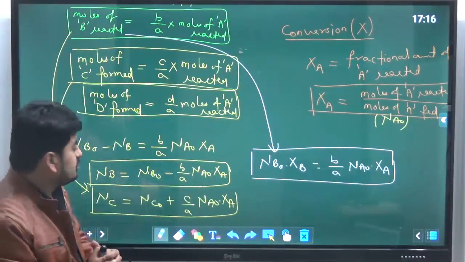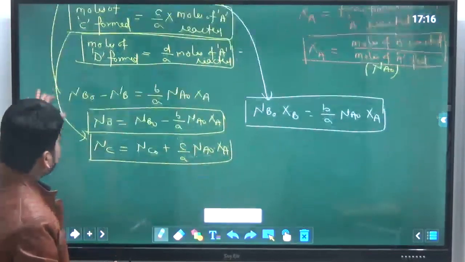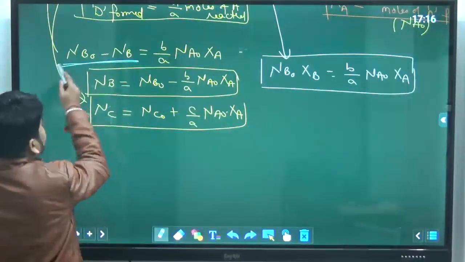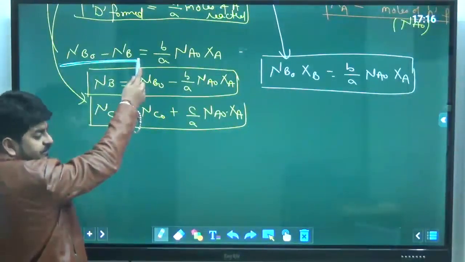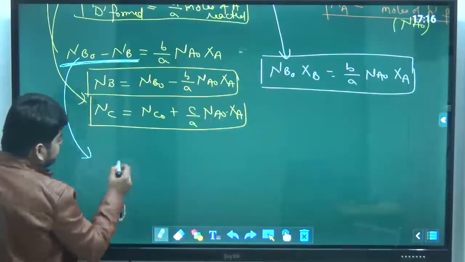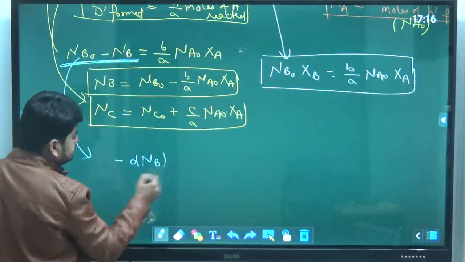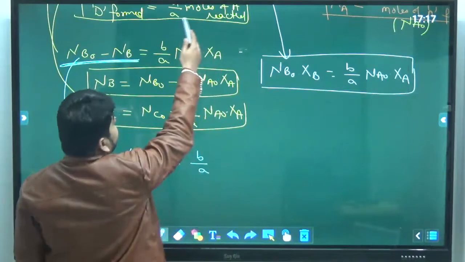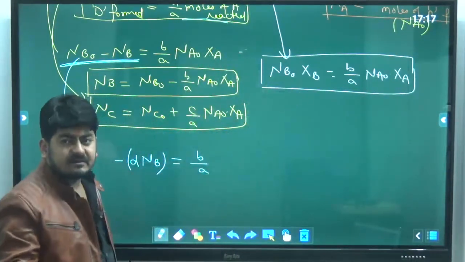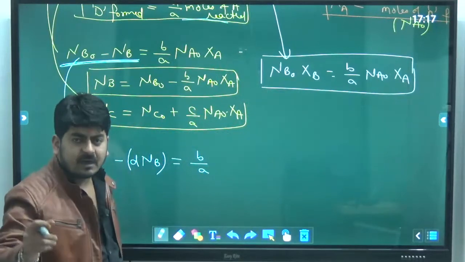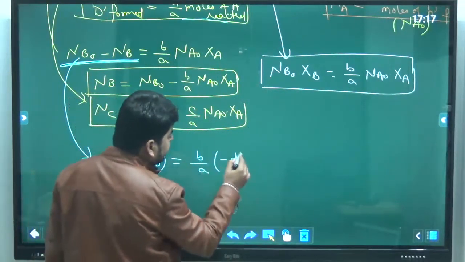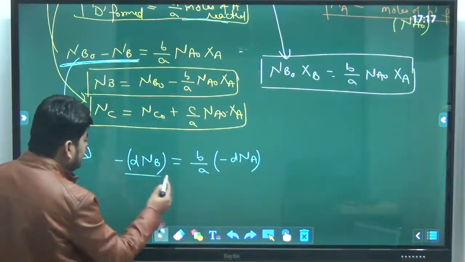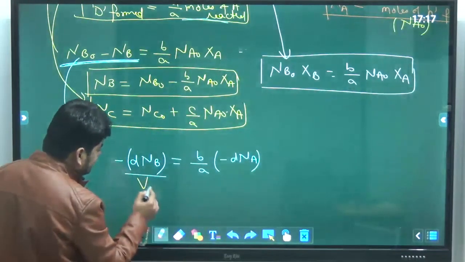Now here one more thing you should know. If you see this equation, moles of B reacted equal to NB naught minus NB. NB naught minus NB I can write as minus dNB. Similarly, here I was having moles of A reacted. Moles of A reacted means moles of A fed minus out, or I can also write it as minus dNA. Okay, doesn't matter. If you divide this by V dt on both sides,